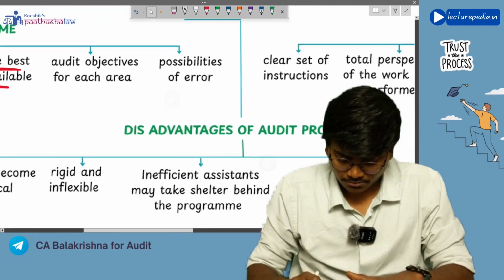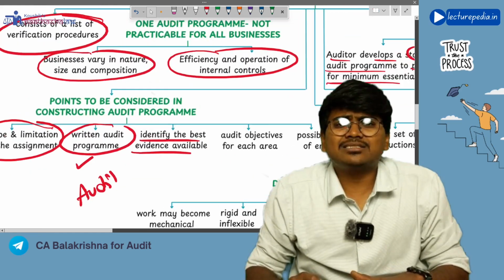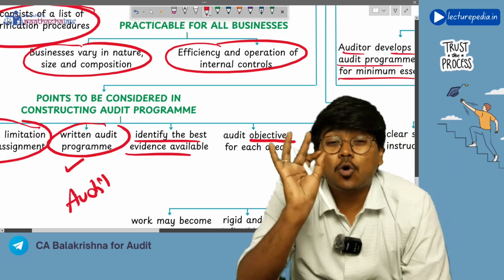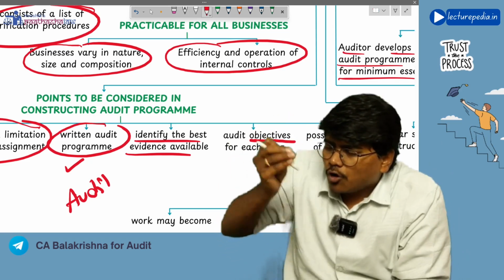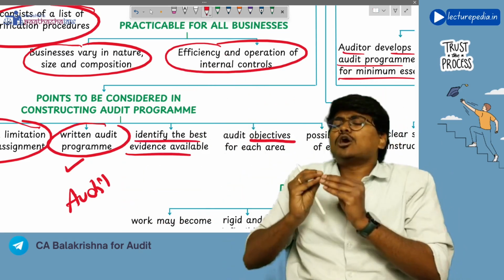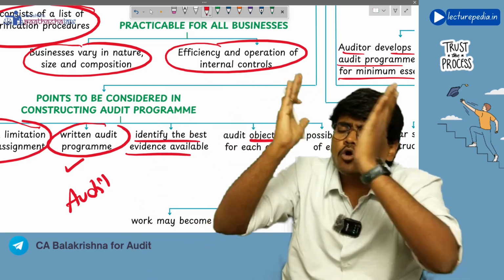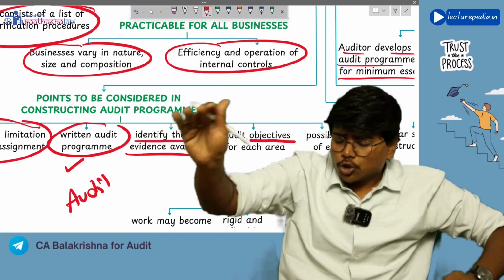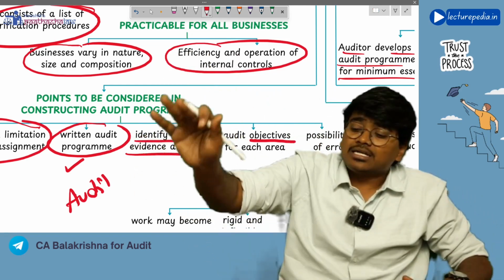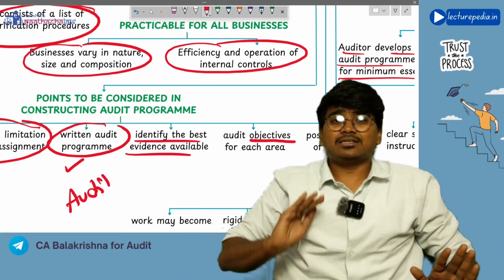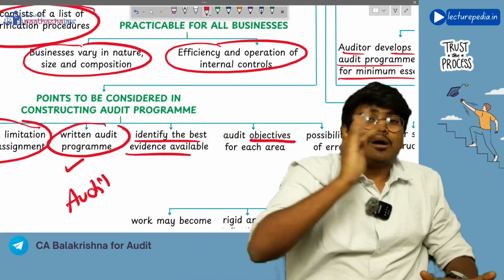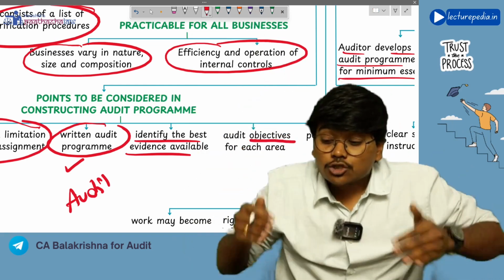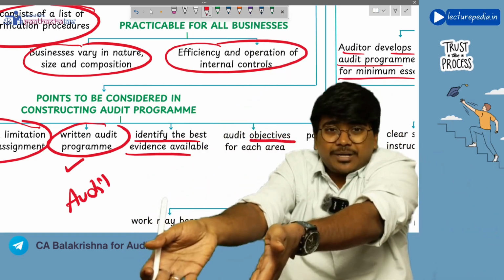Next, you should also consider what is the objective of each area. Objective means goal. What is the goal of auditing each area? So you are auditing fixed assets. What is the goal of auditing fixed assets? The goal of the auditor in auditing fixed assets is to ensure that as on 31st March, this fixed asset is present, this fixed asset belongs to management, and on this fixed asset, depreciation is charged properly. So these are the objectives of auditing a particular area.